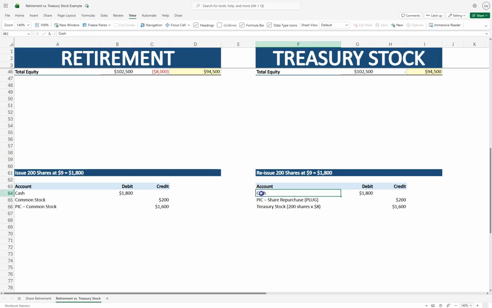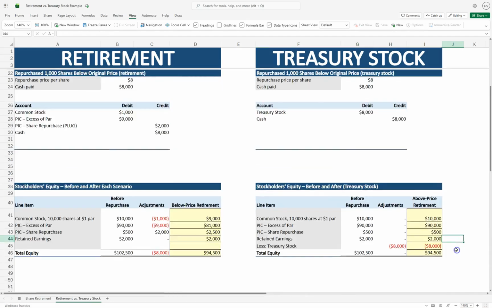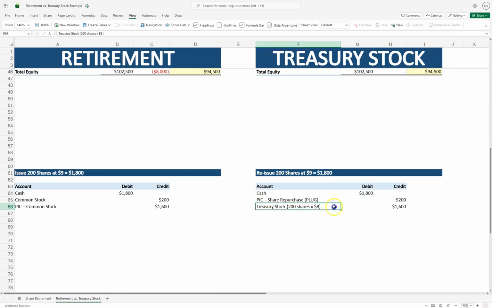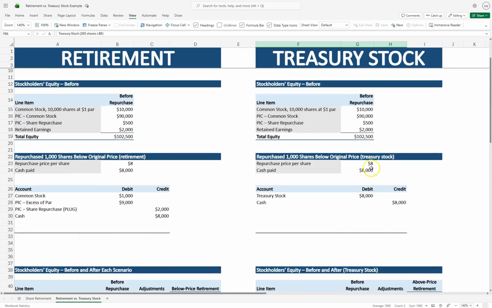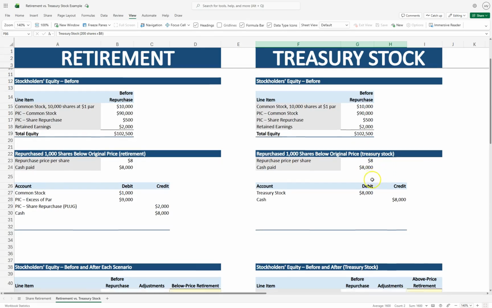So we still get $1,800 because we're selling those shares for $1,800. So we're going to debit cash for $1,800. But now we are going to remove the treasury stock because we're reissuing them, and we have to remove them at the price that we purchased them at. If you go up here, we purchased those treasury stock shares at $8.